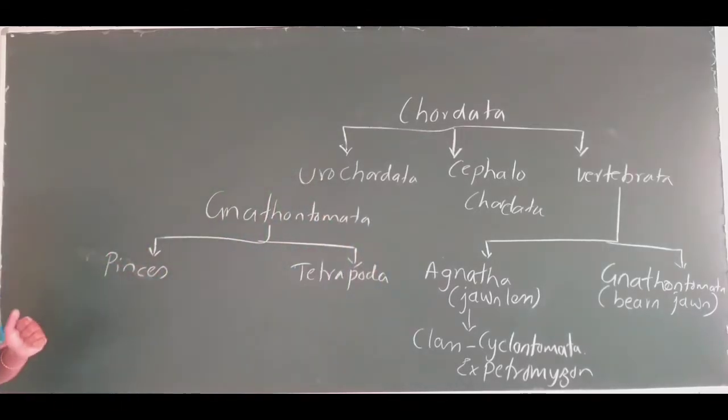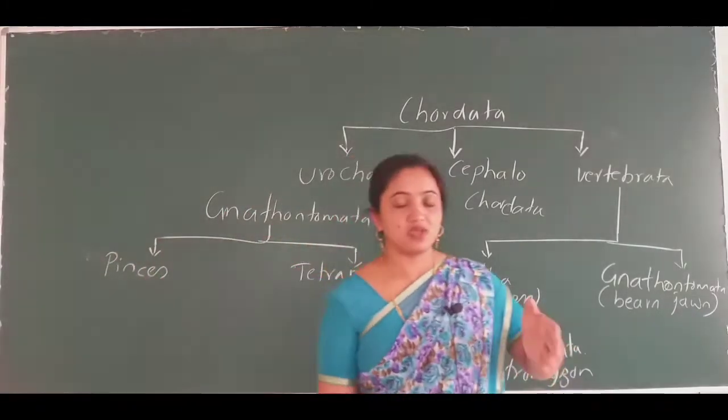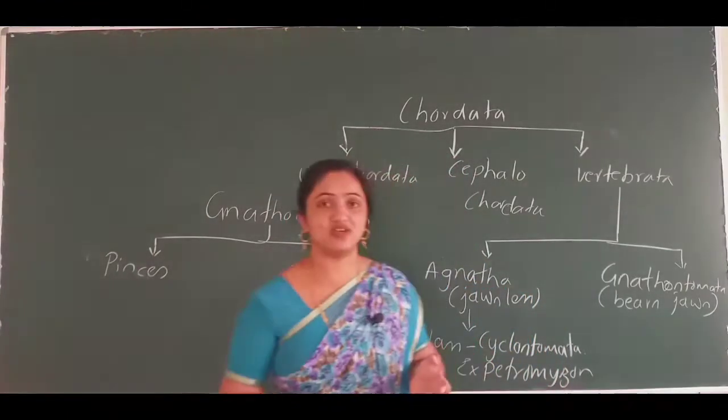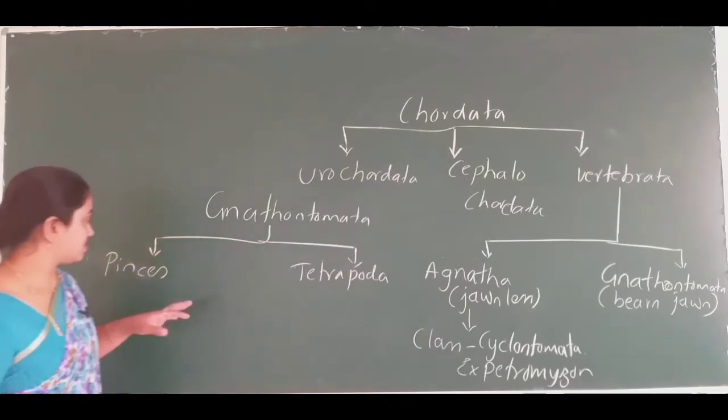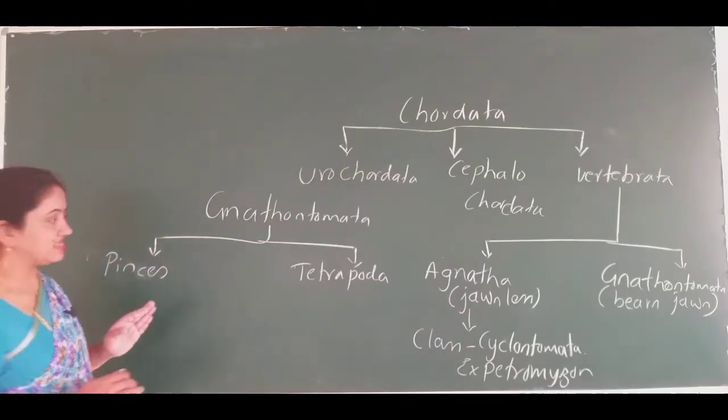Pisces, the name itself says, includes the fishes, whatever fishes are there, freshwater or marine water. Fishes from those water bodies come under this superclass.